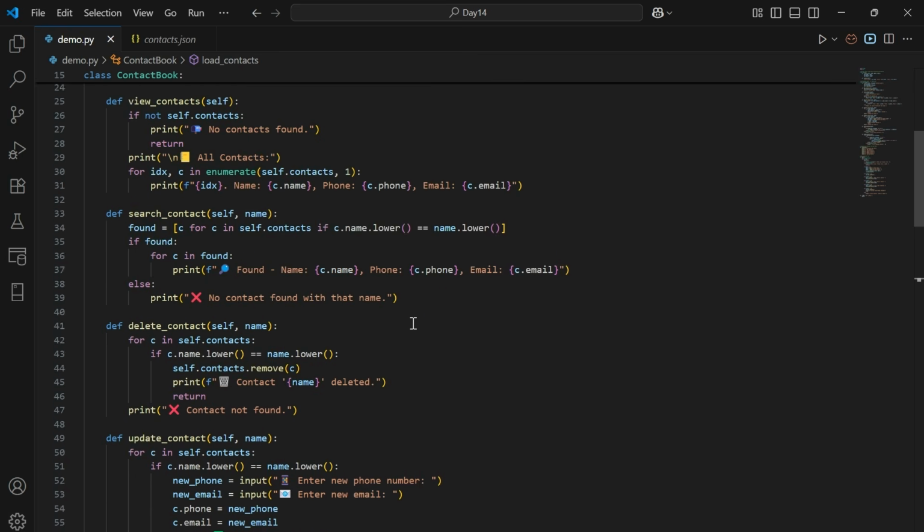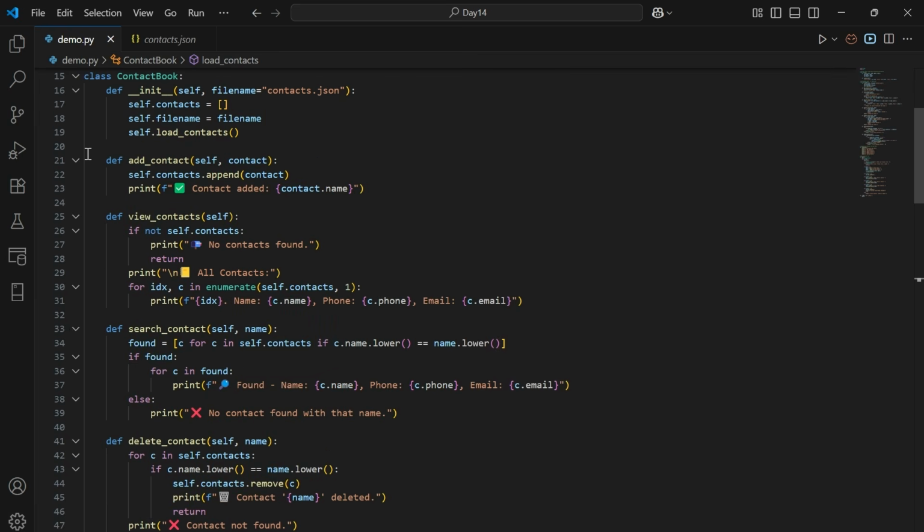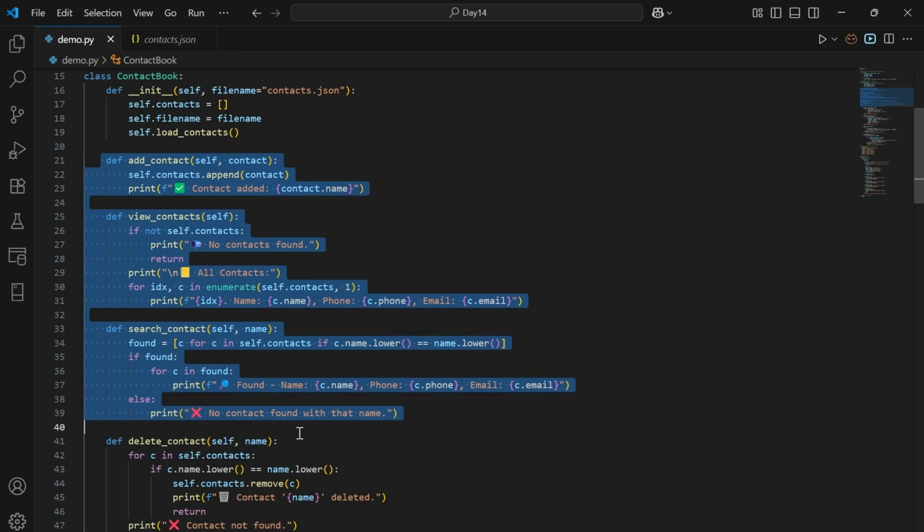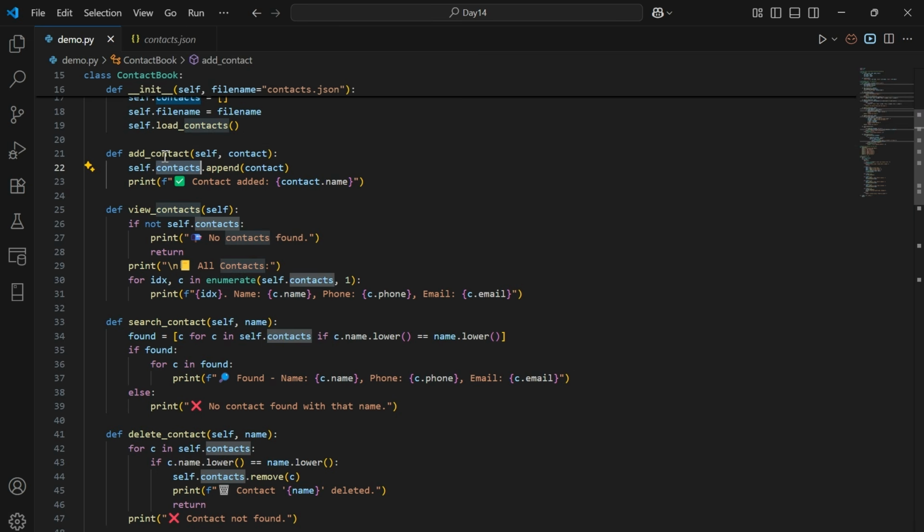Within the ContactBook class, there are a few other methods in order to perform different operations. First one is add_contact. This method helps to add a new contact object to the contact list, and we use the append method to do it. It will help you to add the contact at the end of the list.